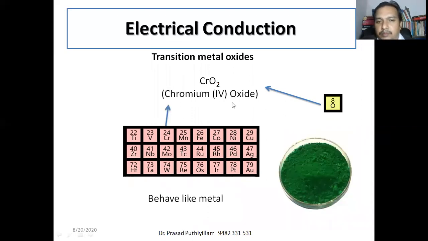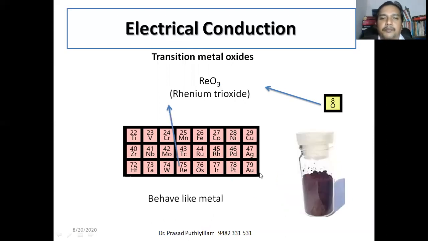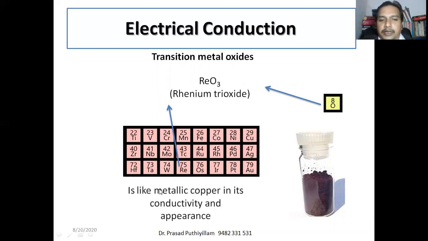Or chromium dioxide, CrO2, which is greenish in color, can also behave like a metal. Rhenium trioxide looks like copper; the color is given there. It behaves like metallic copper in conductivity as well as appearance.